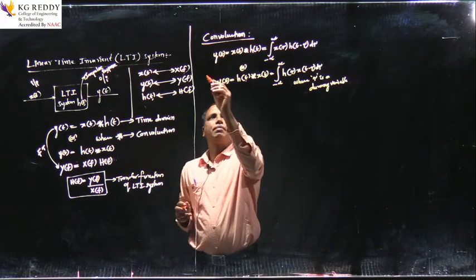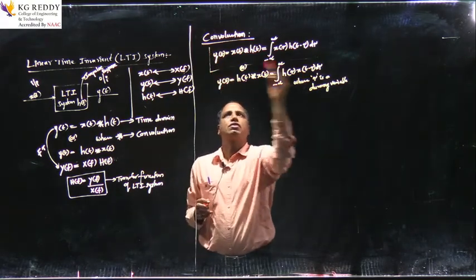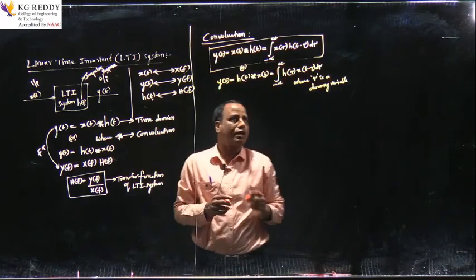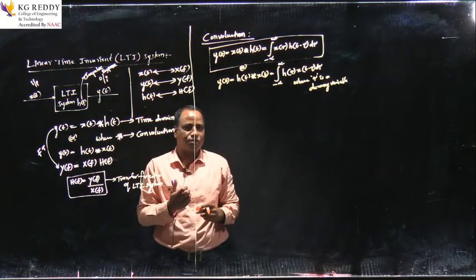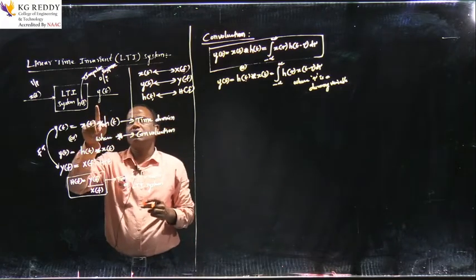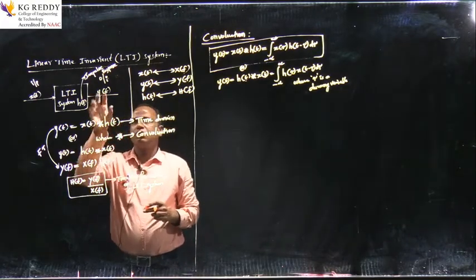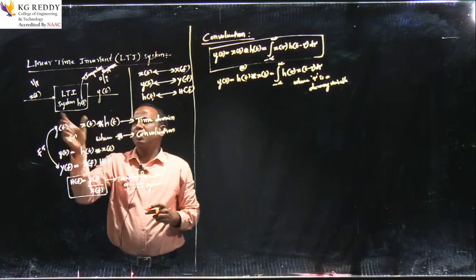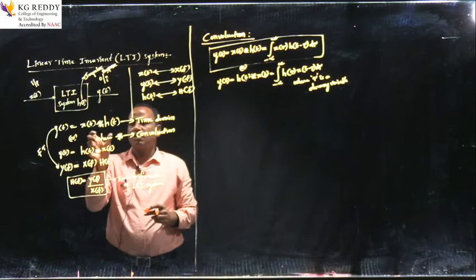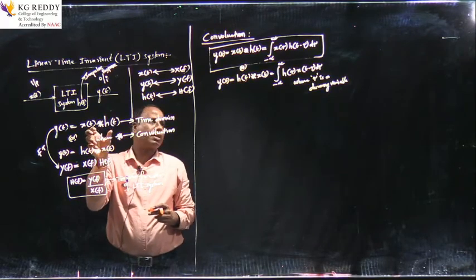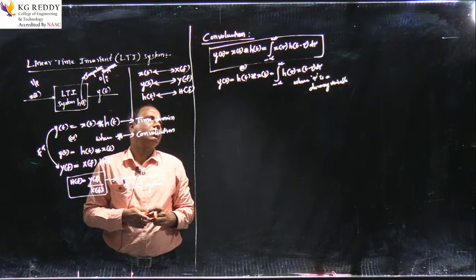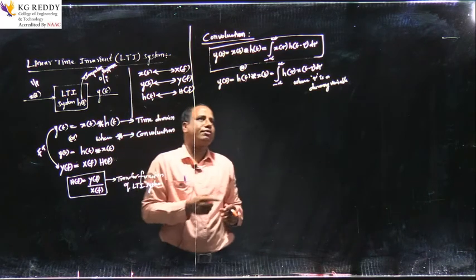Based on this fundamental definition of the convolution, let us try to understand what exactly is meant by the convolution, because if you want to determine the response of this linear time invariant system, the convolution is nothing but a mathematical operation of input with impulse response. So what exactly is meant by this mathematical operation, and what are the different operations this convolution involves? Let us try to understand with the help of this fundamental definition of the convolution.